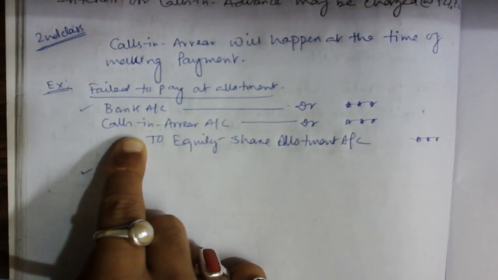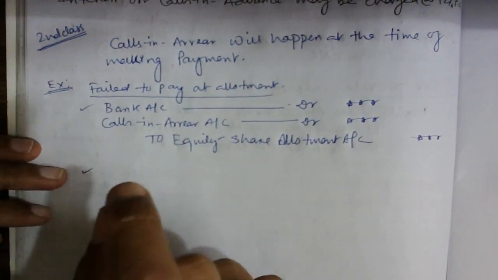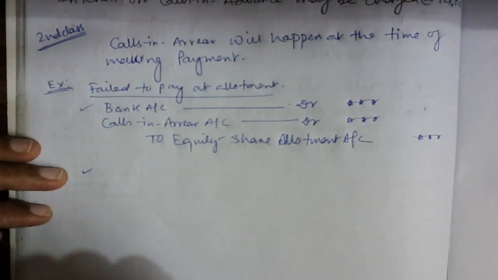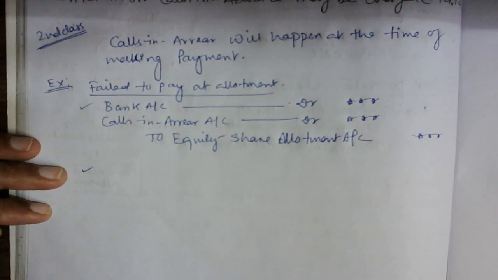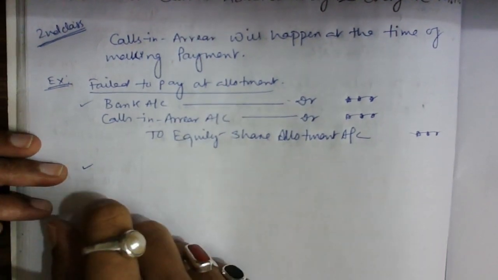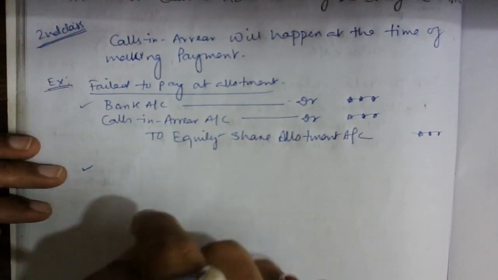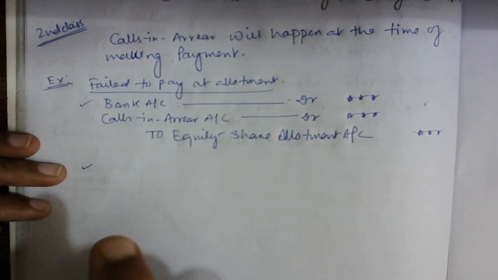But obviously, guys, it is quite possible that today is the 22nd January. Suppose today is the date that the company made a call, and everyone needs to pay the allotment money today, hypothetically. But suppose one of the investors who holds 500 shares is unable to pay the money, and he pays after 2 months. He takes 2 months of time to repay the allotment money which was due today.